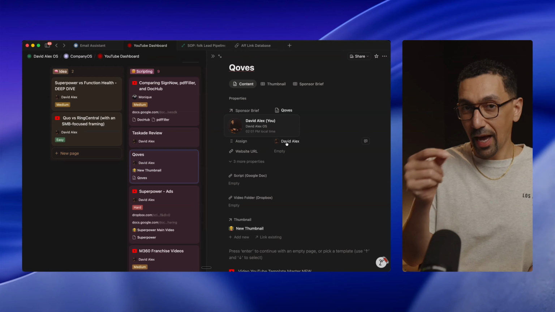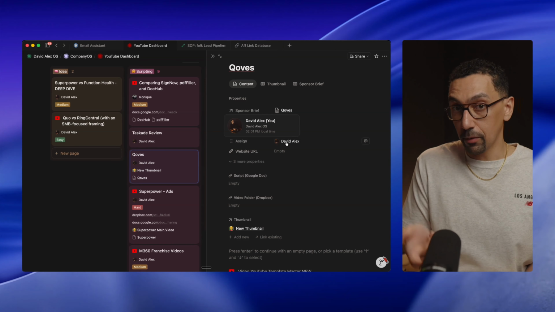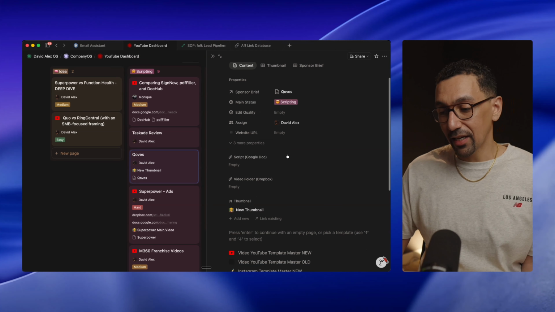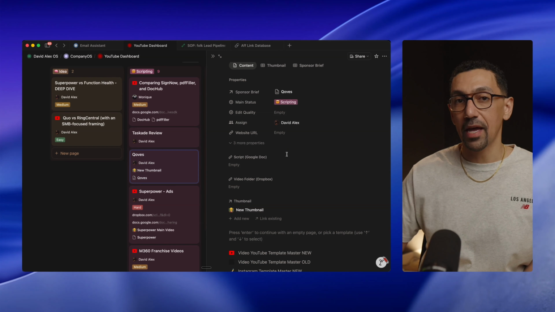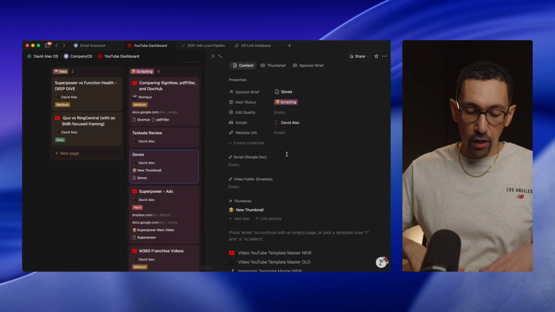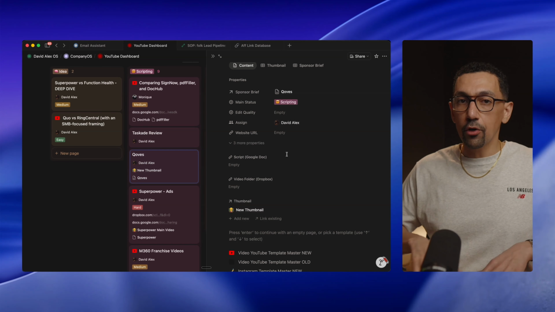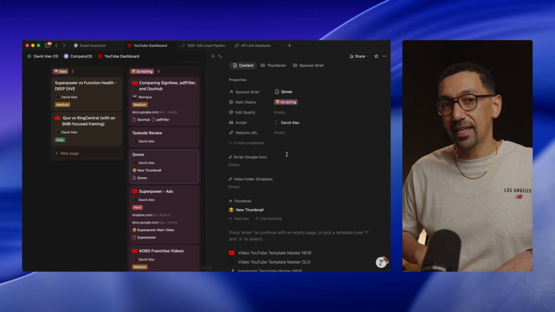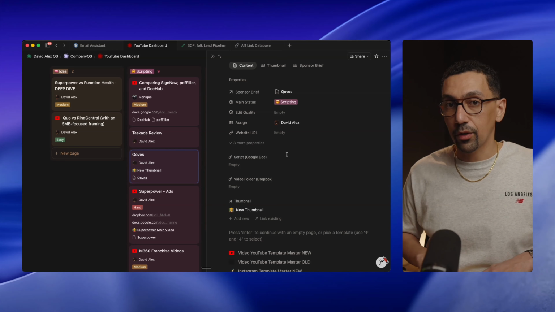The only other thing that I haven't fully added yet was the scripting aspect, but once that is done, I'd be able to have the script on this page as well. And this is where you take Notion's agents and Notion's capabilities and you put them together, and they could do a lot of really cool work.